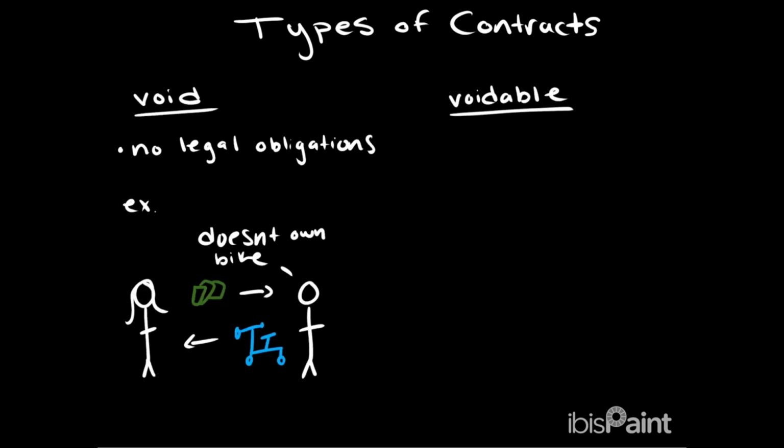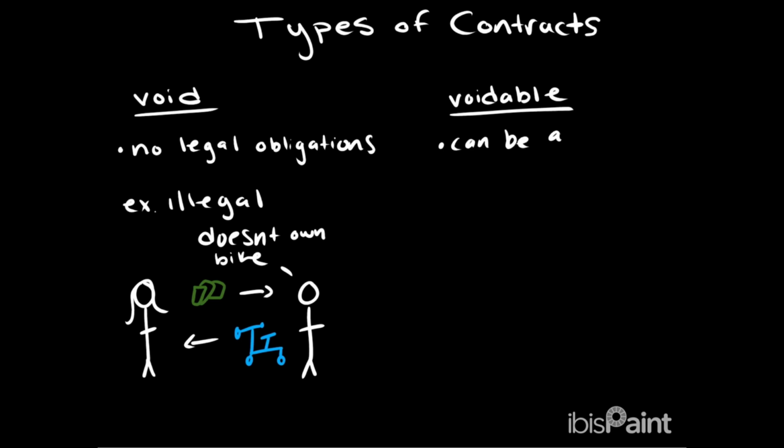Two more examples are void and voidable contracts. A void contract has no legal obligations. Let's say, for example, Sarah and John are trading the money and the bike. If John does not own the bike, the contract now becomes void because it's illegal for him to sell it since it is not his.